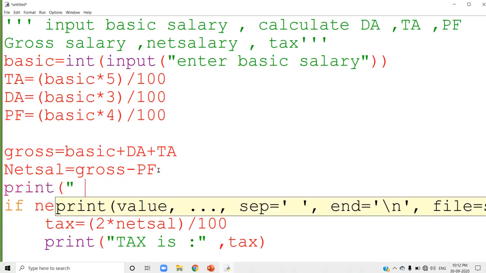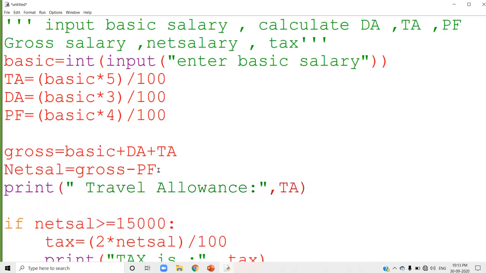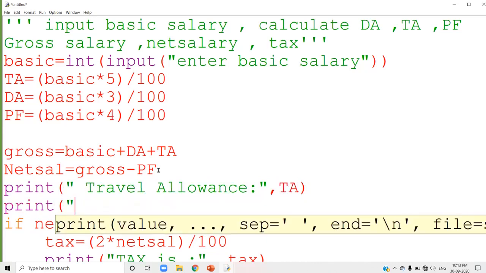What is the first thing you calculated? You calculated travel allowance. How much is the travel allowance you calculated, and stored in which variable? Your variable is TA. Next, print dearness allowance.